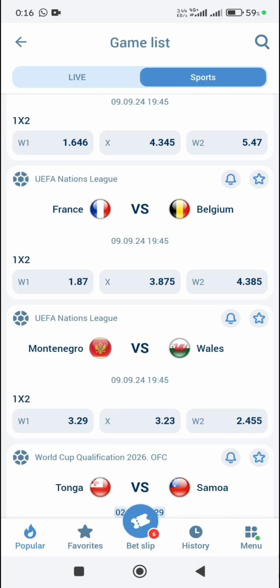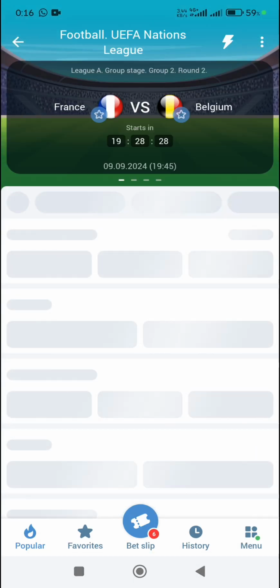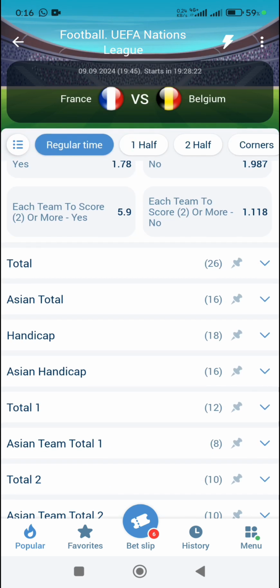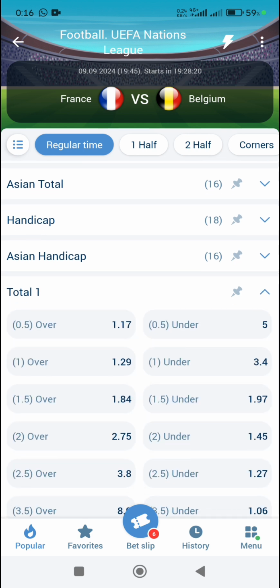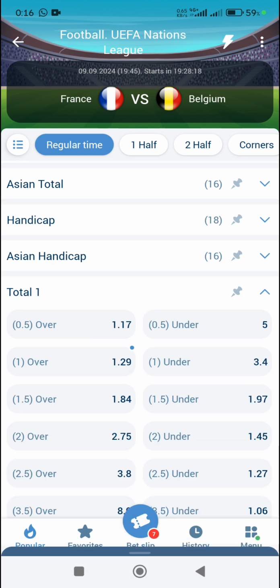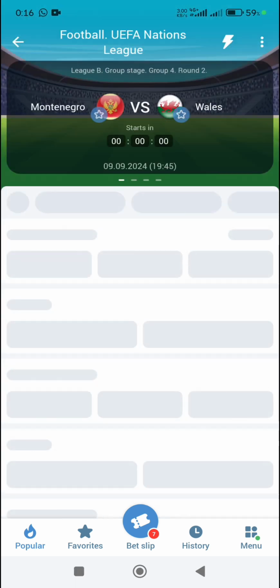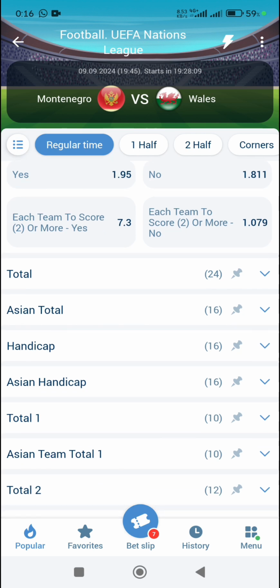Okay, Belgium versus France. This match never ends in a draw. You either play it double chance, first or second team will score, or you can play this. France will score at least 1 goal. Okay, Montenegro versus Wales. Wales will score at least 1 goal.